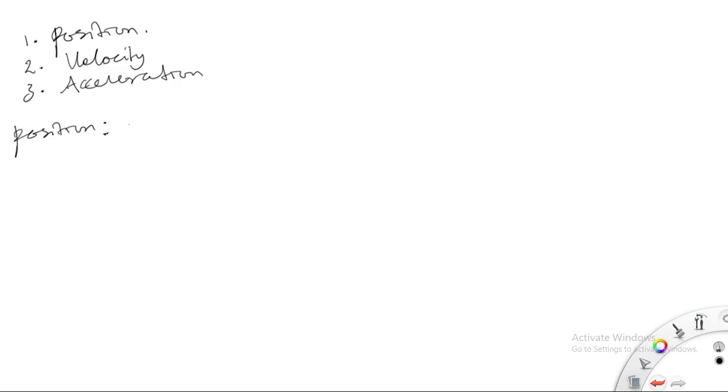Position is the location of a particle in a given space.